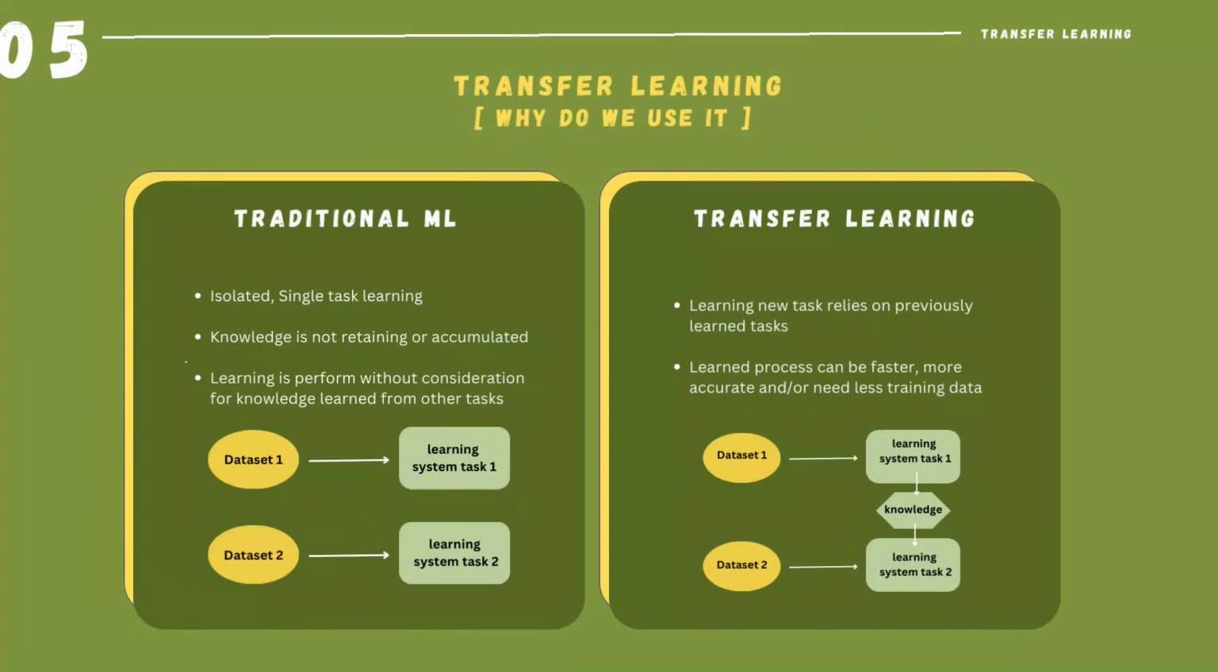So why do we use it? Because traditional machine learning is isolated and single-task learning oriented. Knowledge is not retained and curated, and learning is performed without consideration for knowledge learned from other tasks. Whereas for transfer learning, learning new tasks relies on the previously learned task. As a result, the learning process can be faster and more accurate, and in most cases needs less training data.